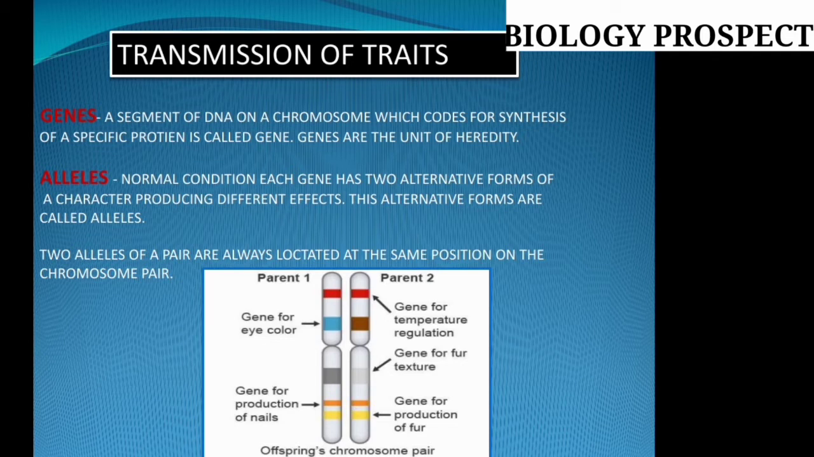There are two chromosome structures I represent over here, and these two chromosome structures display the different types of features of human beings. Suppose the eye color.